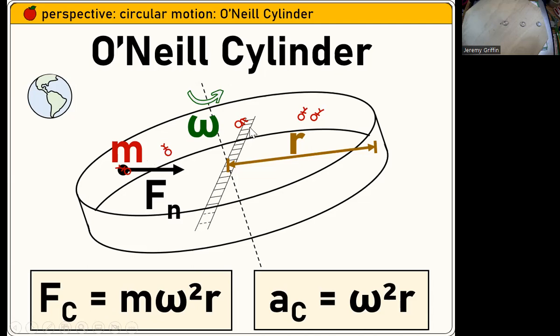Like all these guys right here at the surface, maybe you want to spin this at such a rate that they all feel like they're on Earth. They experience 9.8 meters per second squared of centripetal acceleration. Well, if you know the radial size of this thing, and this is 9.8 meters per second squared, you can solve for omega, how fast you have to spin that to make that happen.